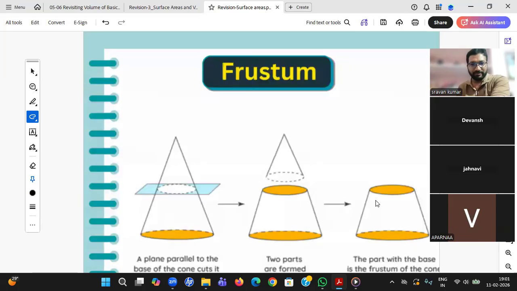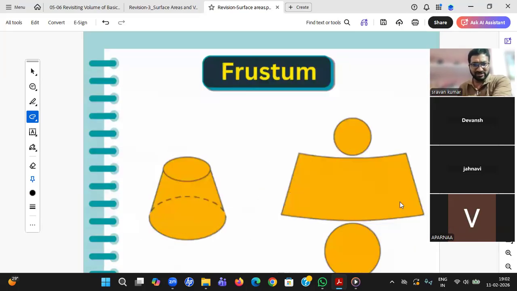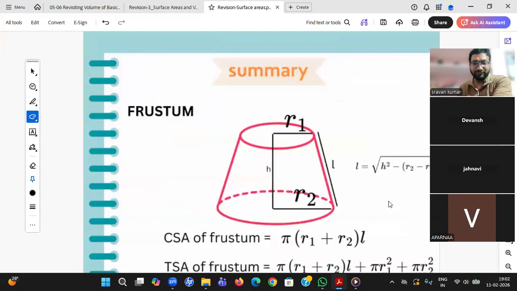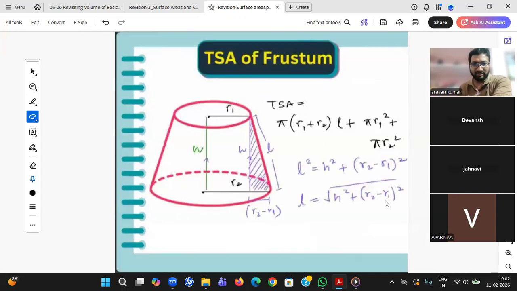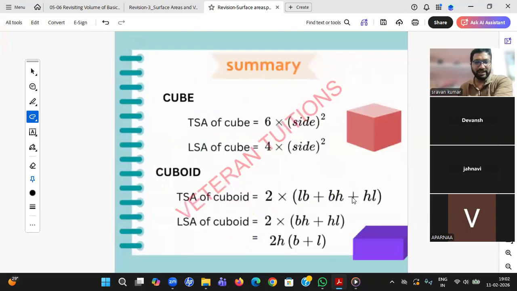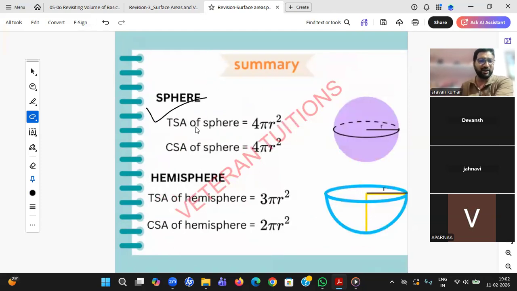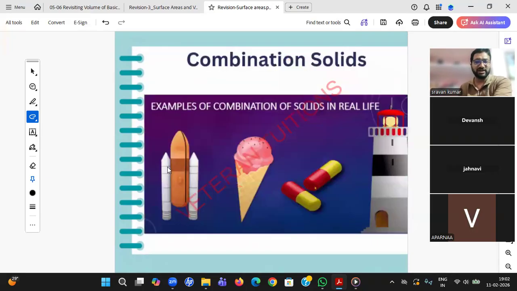I think frustum is not there in your syllabus, so let's not discuss it and confuse you more. 1584 meter square is the answer. If you just remember the formula, let us go for some of the repeated questions: cube, cuboid, cylinder, cone. I can't take all the repeated questions. Most of them are from NCERT only, but I'll give you some direction on how to do them.